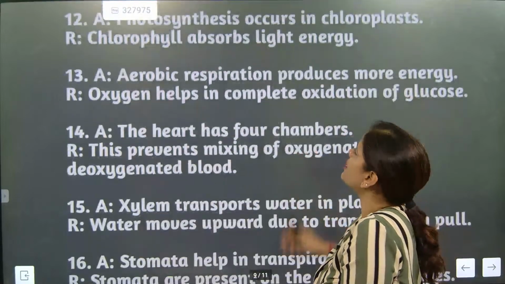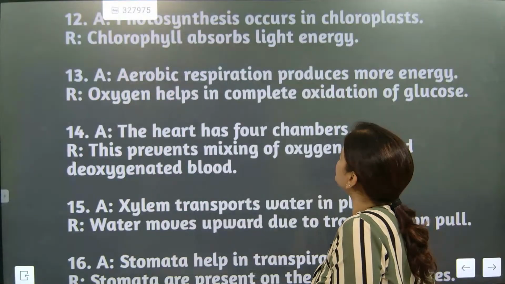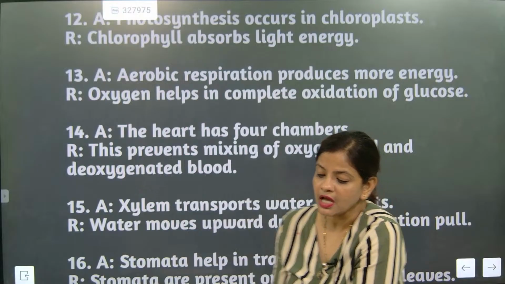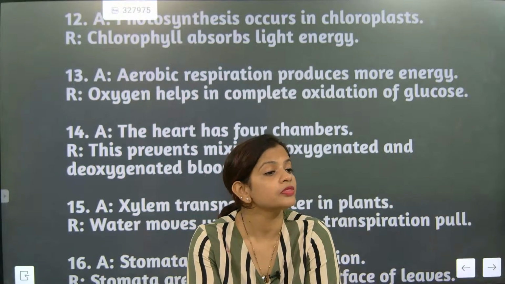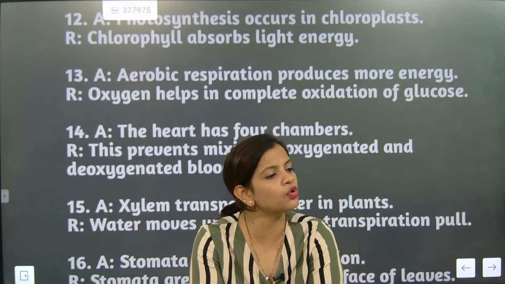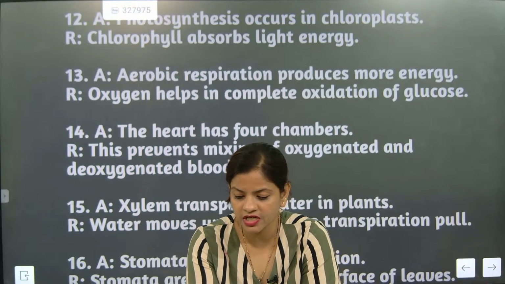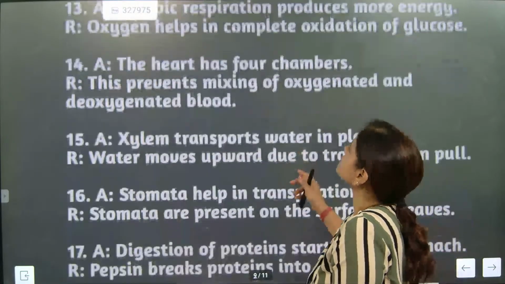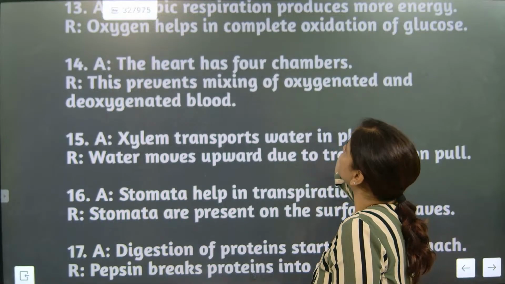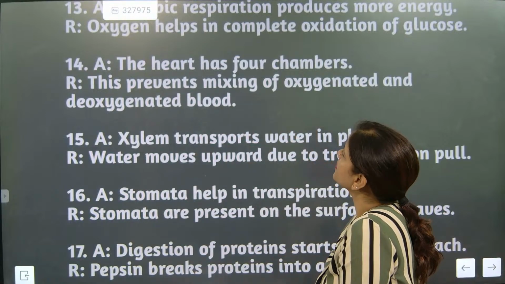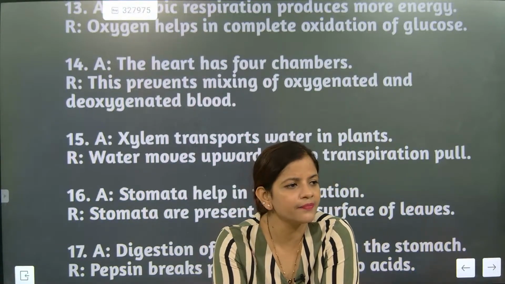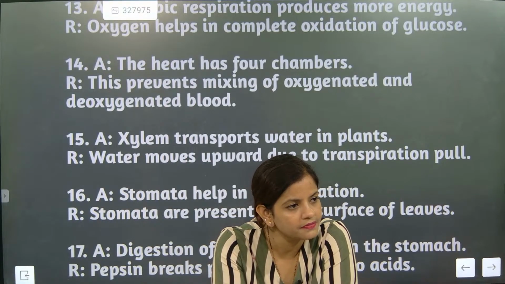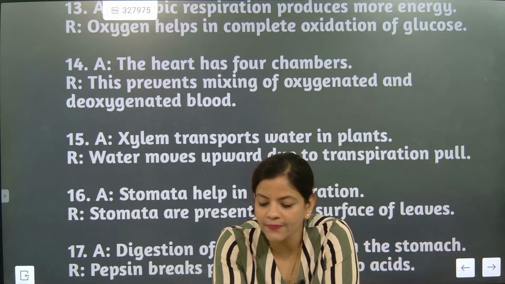Now we will go for aerobic respiration produces more energy. Oxygen helps in complete oxidation of glucose. Yes, absolutely. Because in cytoplasm, it is in absence of oxygen. In mitochondria, it is presence of oxygen. Glycolysis will be done, and after that, total complete oxidation will be done. The heart has 4 chambers. This prevents mixing of oxygenated and deoxygenated air. Answer is A. 4 chambers are there, and what is the work of 4 chambers? So that answer is absolutely A.